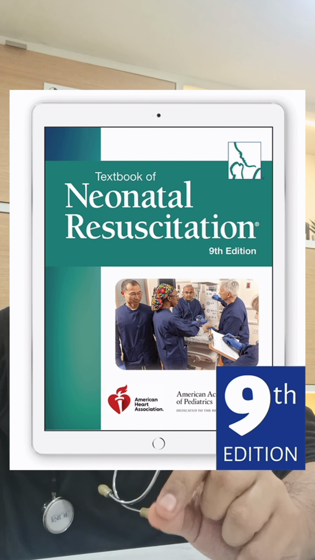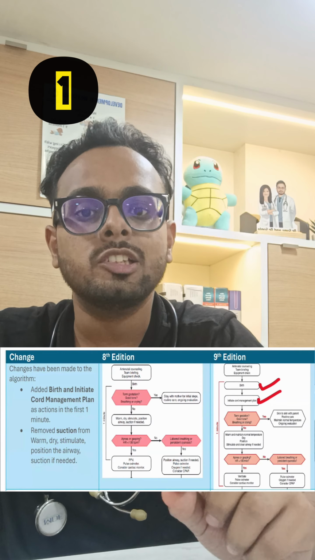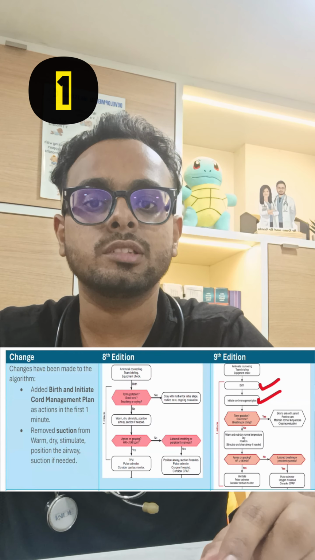This is your concise guide on all the new changes mentioned in the 9th edition of NRP. So firstly, the cord management plan has now been included in the algorithm itself so as to emphasize its importance.